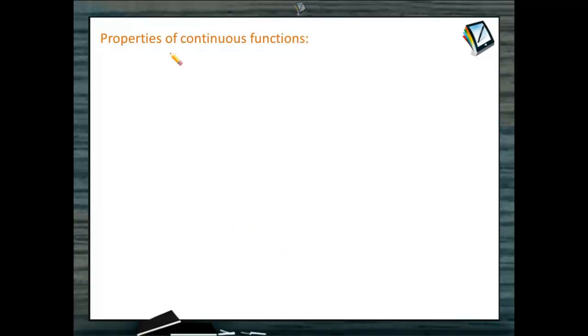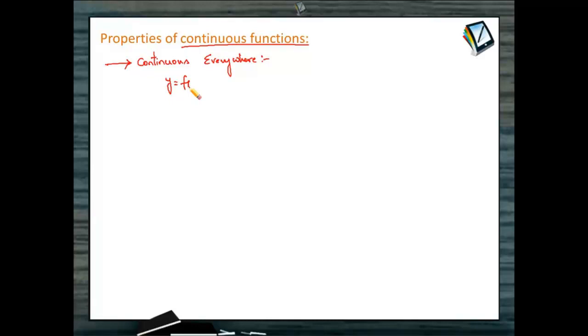Now let's look at some of the important properties exhibited by continuous functions. When we discuss them, let's first observe one important term that we come across in solving quite a good number of problems, that is, continuous everywhere. Now what do we exactly mean by a function is continuous everywhere?